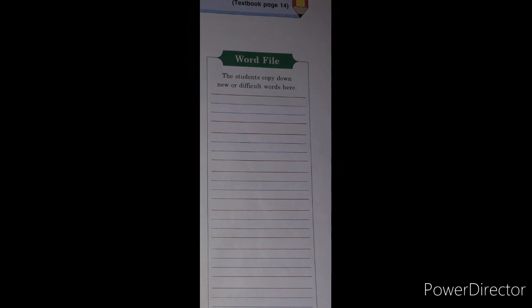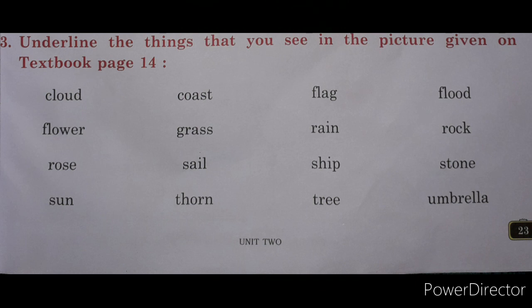Understood? Then question number 3. Underline the things that you see in the picture given on the textbook page. Only underline the things or words that you see in the picture. Cloud, very good. Then rain. Then the third line has ship. Then the last line has tree and umbrella. Underline the words. Understood?